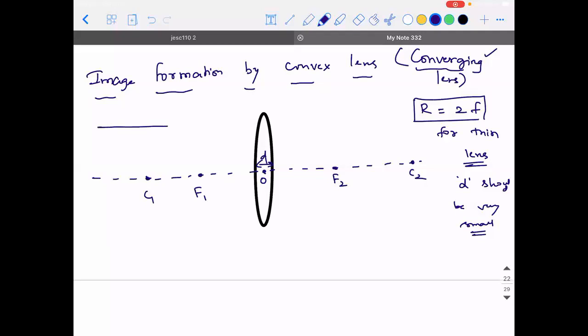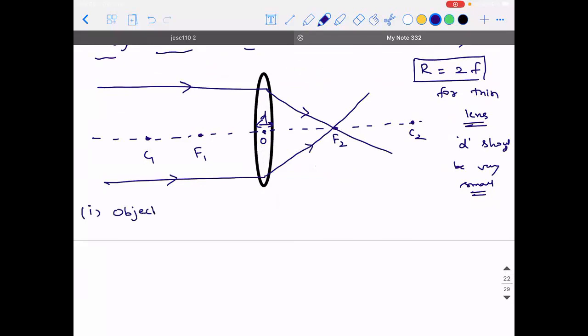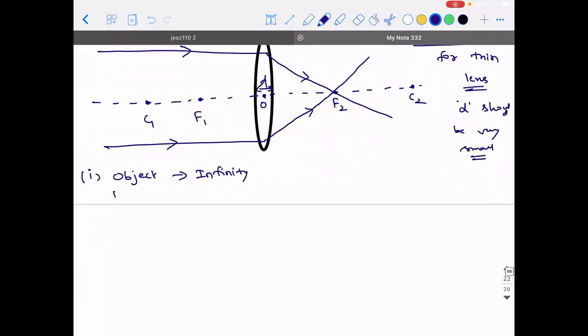Okay. So if you take a ray parallel to the principal axis, what is going to happen to it? After refraction, the ray will meet at the focus. So what is the first position? When the object is at infinity, where is the image formed, guys? At F, the focus.